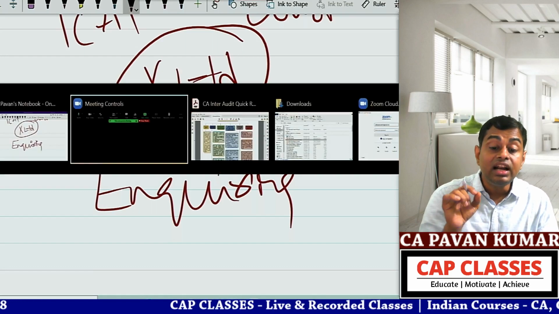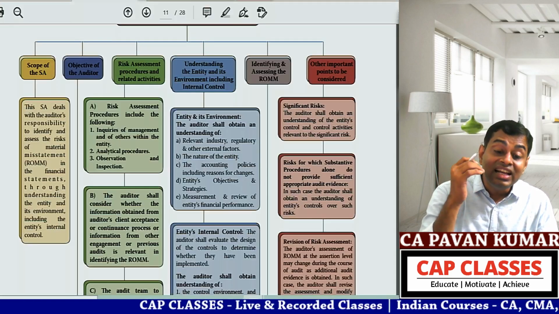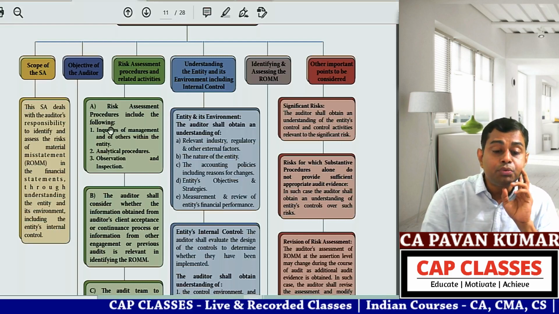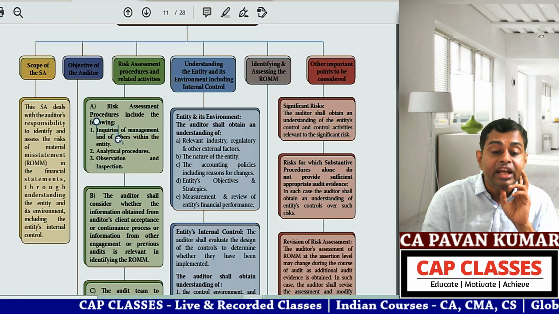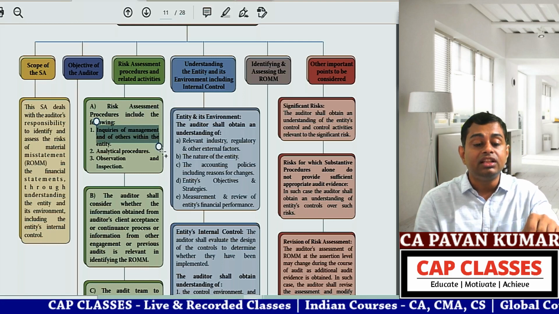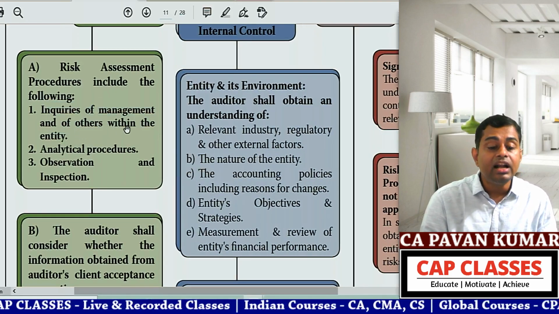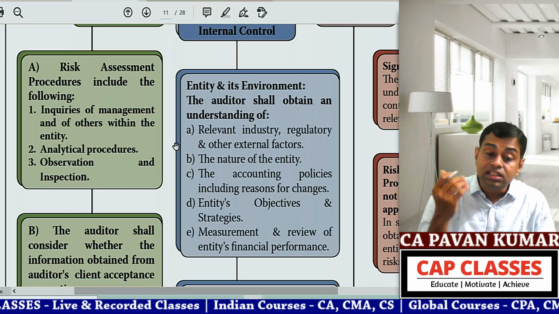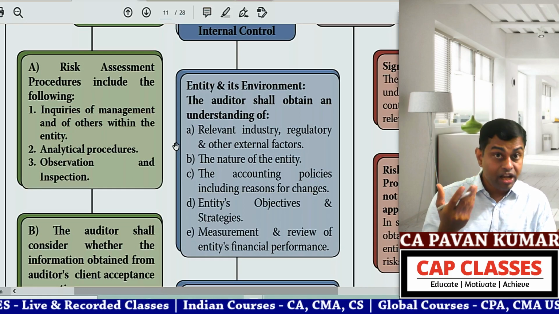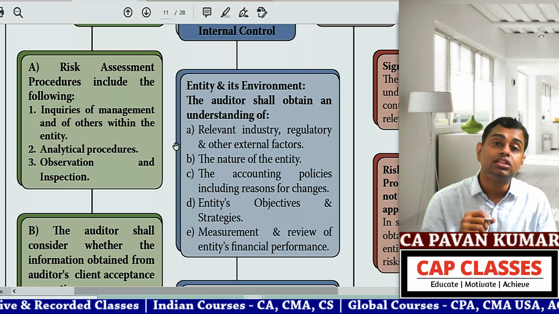So there are certain risk assessment procedures clearly given. What are they? First one is inquiries of management and others within the entity. Who are the others? Staff, board of directors, those charged with governance.